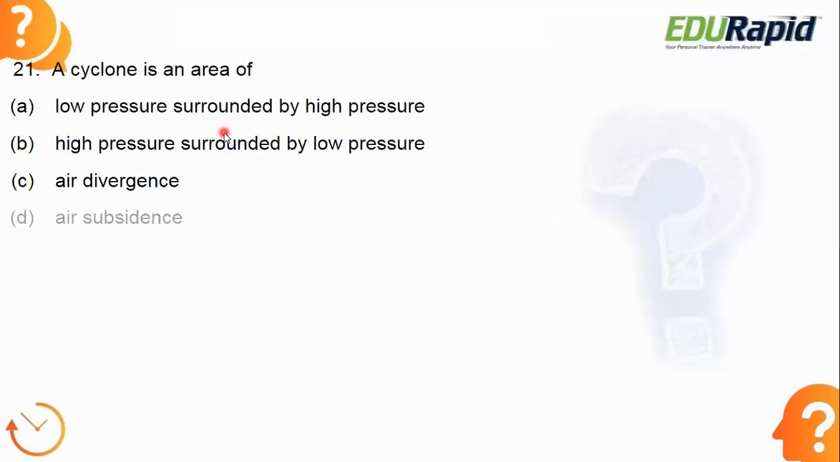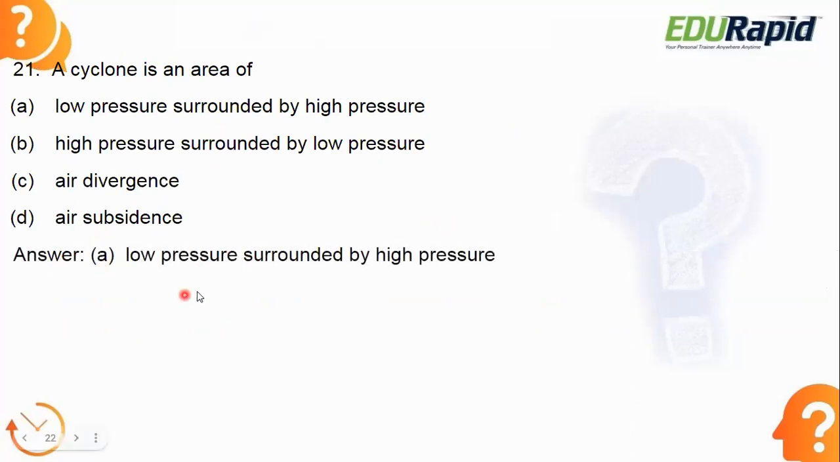Okay, next. A cyclone is an area of, what is the answer? Read options carefully. A cyclone is an area of, what is a cyclone? How does it form? What is the structure of a cyclone? All you need to know. So this is important. Okay, let's see the answer.